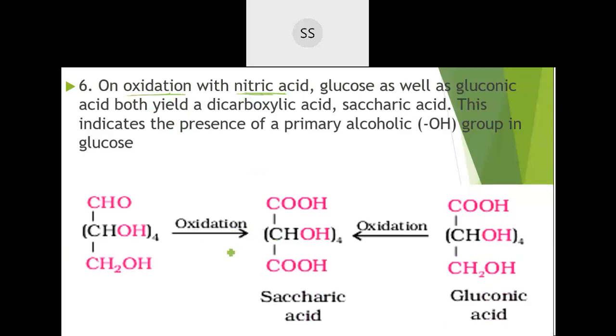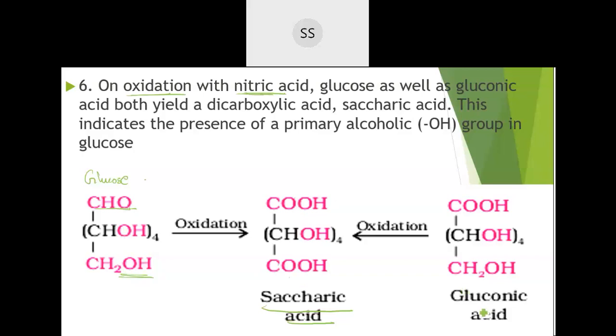Here, this side you see, this is the glucose part. Glucose on oxidation gave saccharic acid. This is saccharic acid, which has 2 carboxylic acids on the terminal sides. This side and that side you are having COOH groups, on both sides, where the aldehyde group also got oxidized. A strong oxidizing agent will oxidize both the aldehyde group as well as the alcohol group. So both got oxidized and you got saccharic acid.